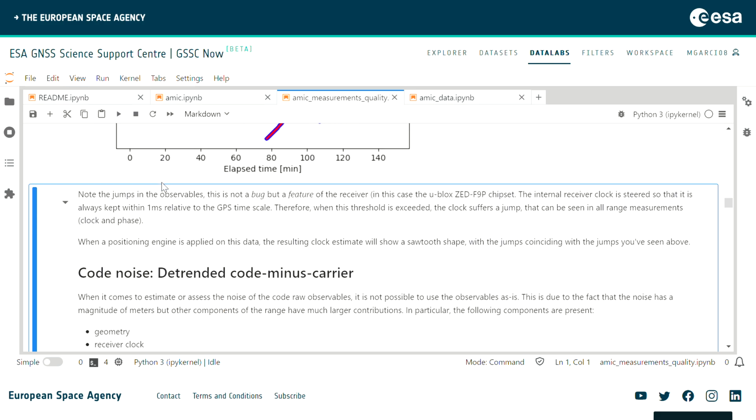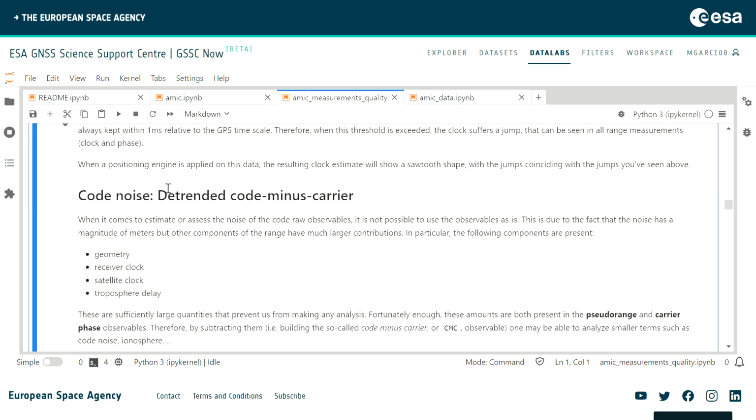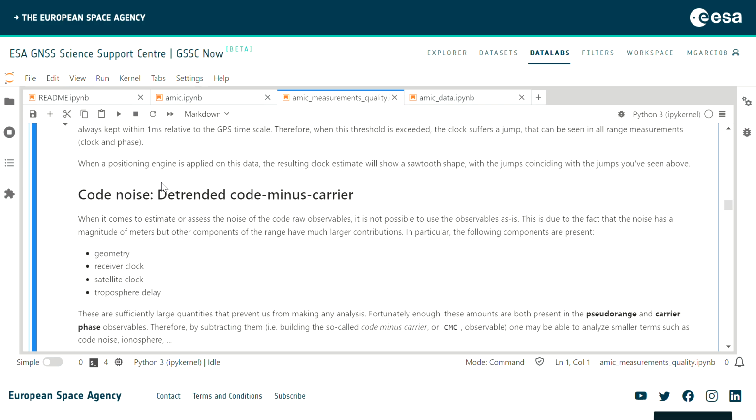The way in which we actually do it is by removing the biggest contributions. Obviously, the biggest one is the geometry, but we have additional ones like receiver clock, satellite clock, and tropospheric delay. These are way larger than the actual noise of the receiver. But if we could find a way to remove those from the measurements, then we could probably see what the noise of the range is.